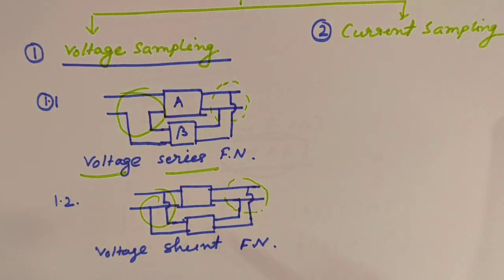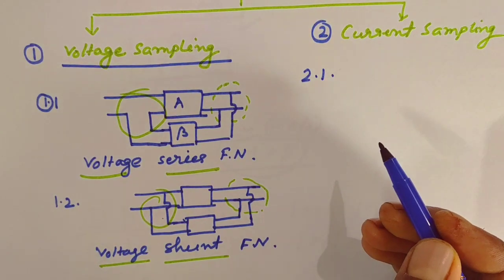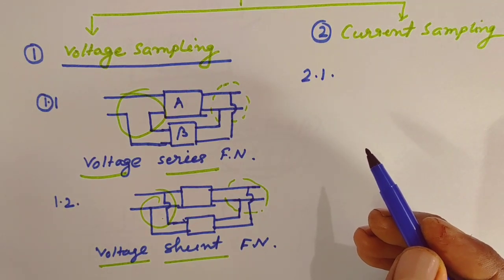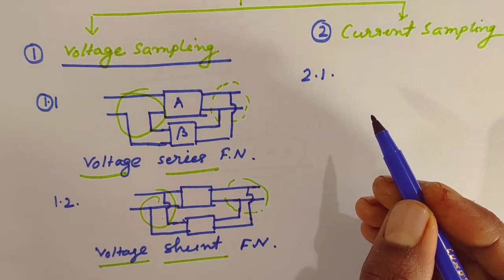The second is a shunt connection at the input, that's why it's called voltage shunt. Similarly, for current sampling, there are two types. Number one is current series feedback, or current sampling series mixing.